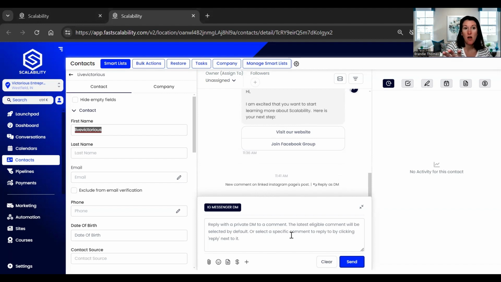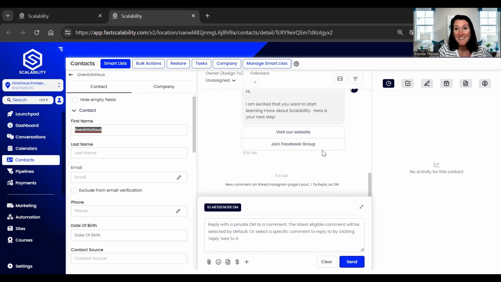So you can do this on Scalability desktop, but then you also have the Lead Connector app that allows you to connect via your phone to any of your contacts in Scalability as well. And so I was able to get this. I can connect to visit the website, and it's working for me on my phone app.